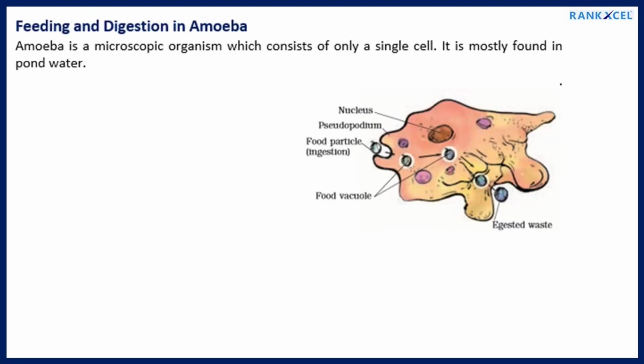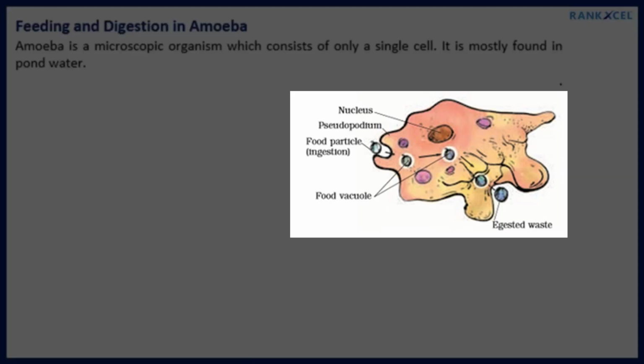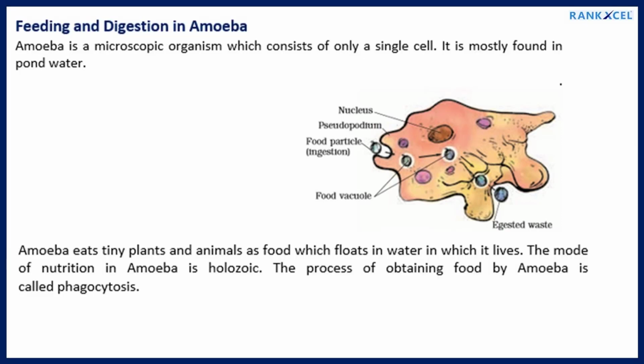Feeding and digestion in amoeba. Amoeba is a microscopic organism which consists of only a single cell. It is mostly found in pond water. Amoeba eats tiny plants and animals as food which float in the water in which it lives. The mode of nutrition in amoeba is holozoic. The process of obtaining food by amoeba is called phagocytosis.